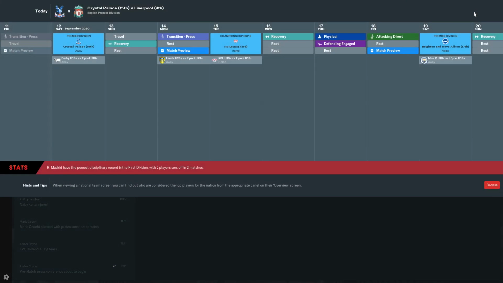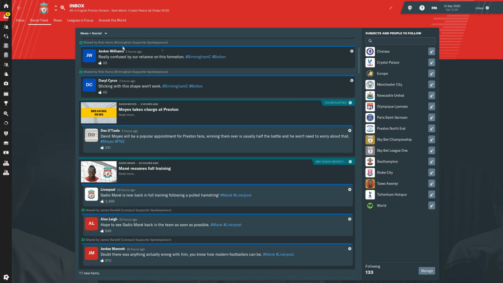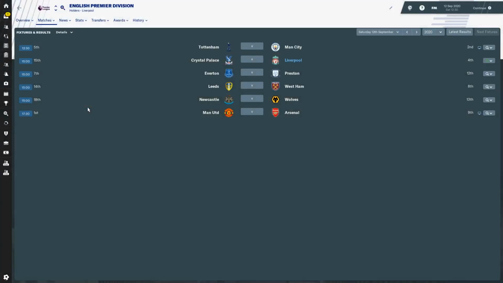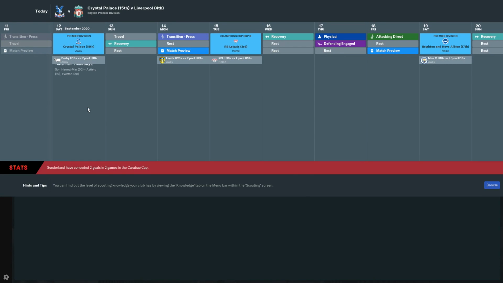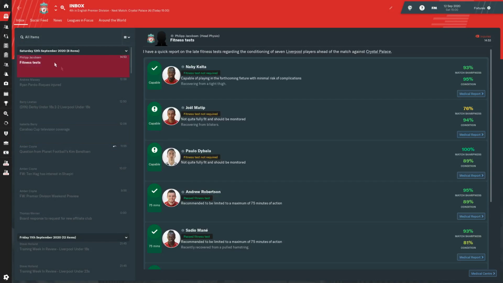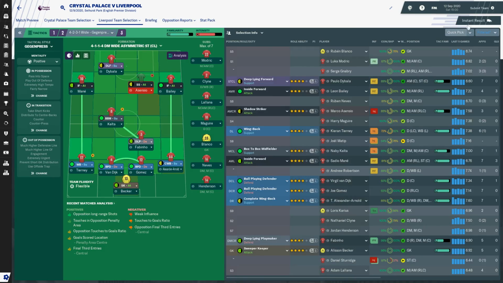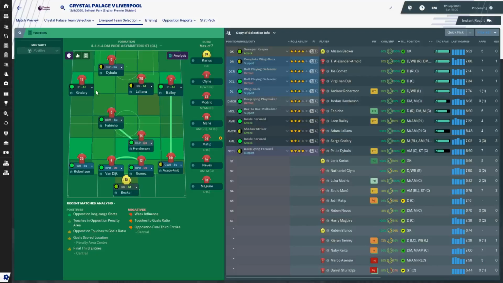So we're just going to continue quickly until we get to this message. Like I say, the main thing for this one is you want to choose a club with extensive youth. The reason is you might get some players come through your youth intake who, for example, might be from Uruguay or the nation that you choose. So we're just going to quickly continue and see. We are going to have to quickly instant result this game. This isn't my save, so I'm just going to go straight forward.